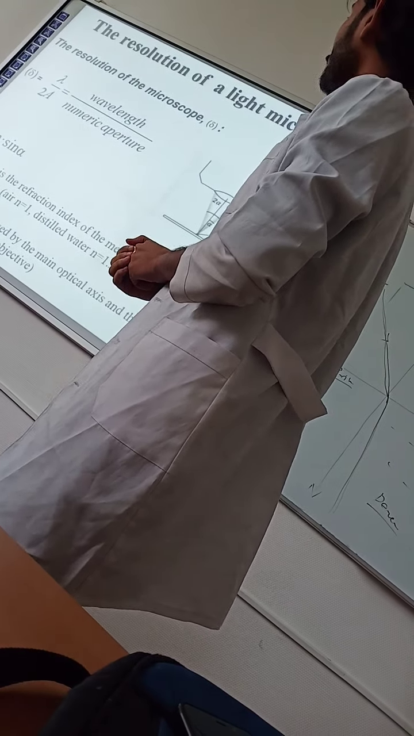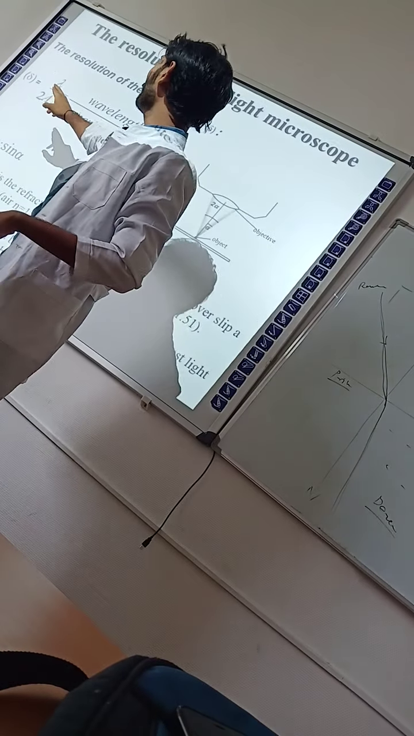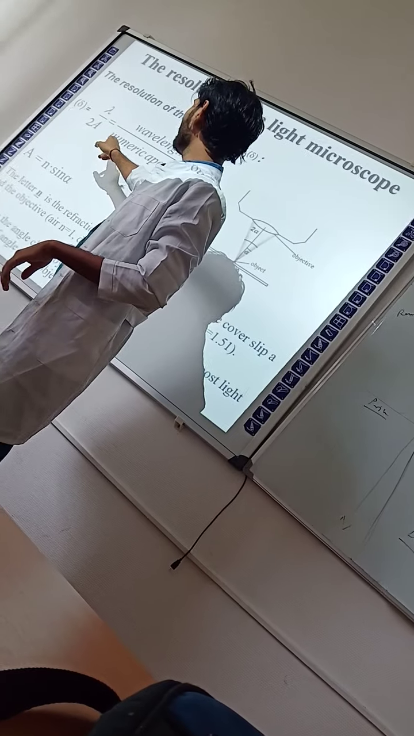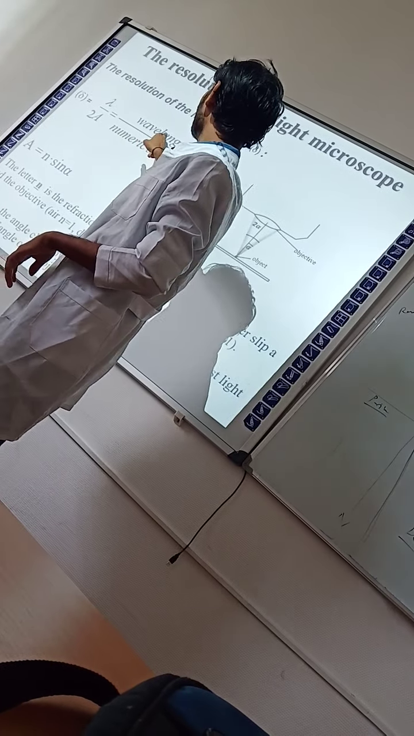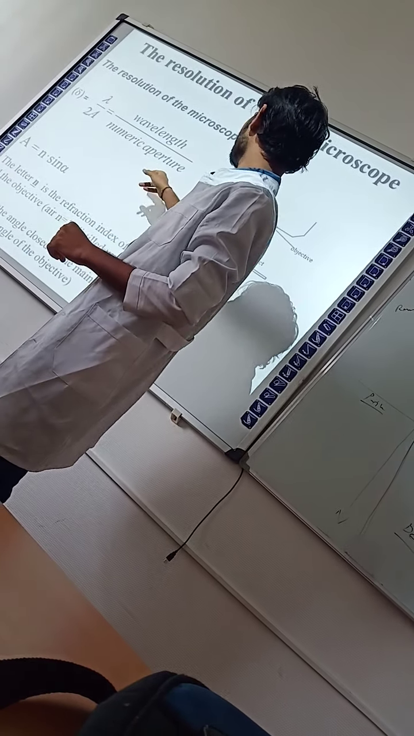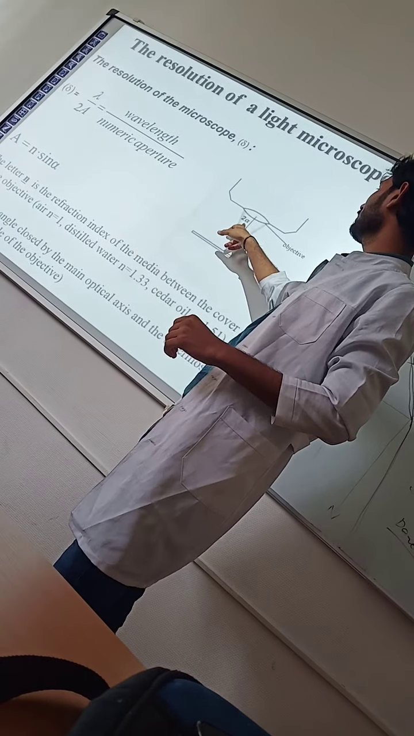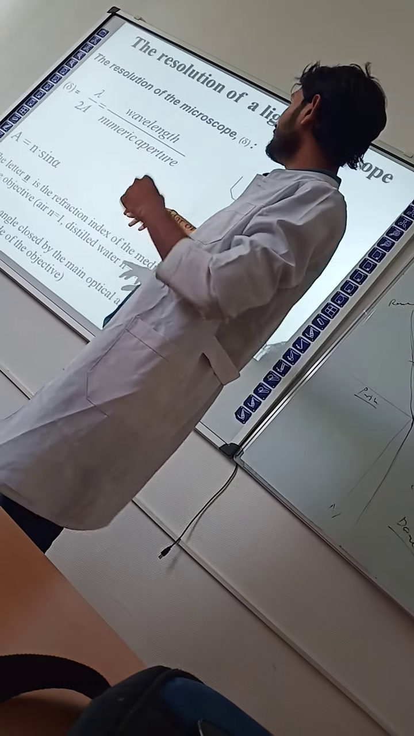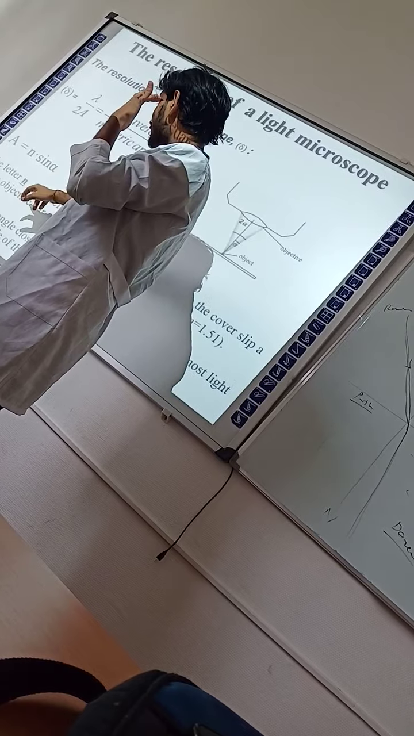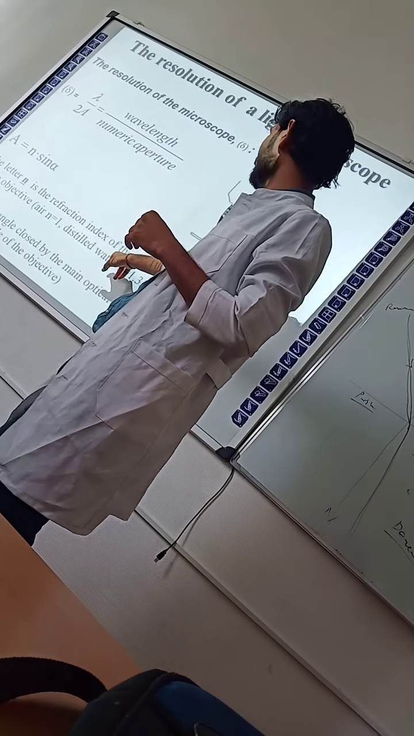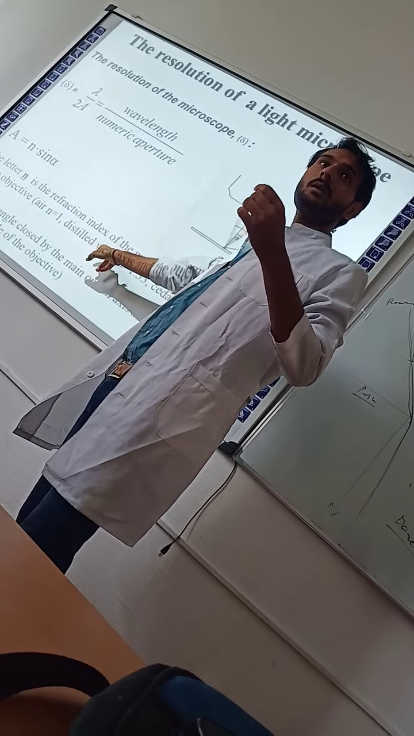The resolution of a light microscope. The formula of resolution is lambda by 2A, that is, wavelength upon the numerical aperture. The numerical aperture A is n times sin alpha. The letter n is the refractive index. Like we have refraction.